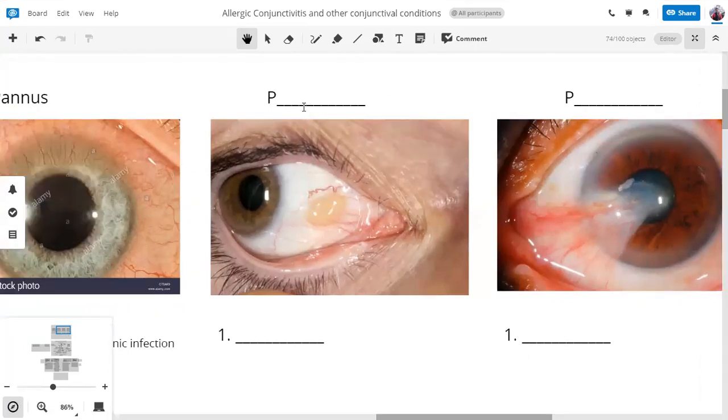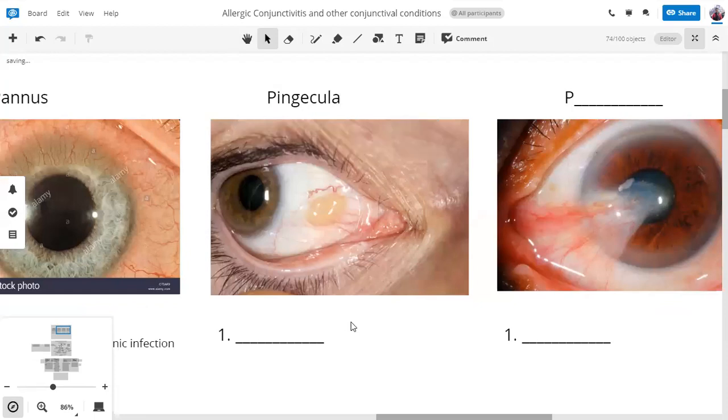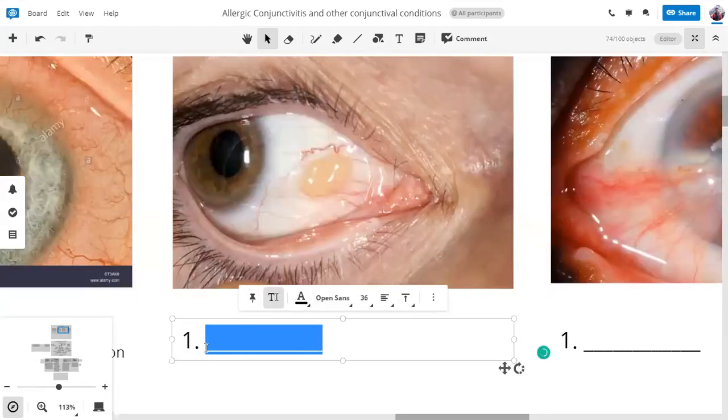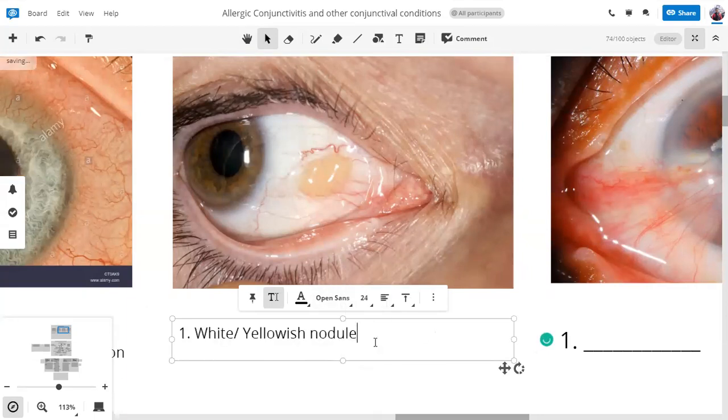Now this condition is a pinguecula. So let's describe a pinguecula. What do we see and where do we see it? क्या नजर आ रहा है और कहाँ नजर आ रहा है? A white or yellowish nodule on the bulbar conjunctiva. Any other clue of location?